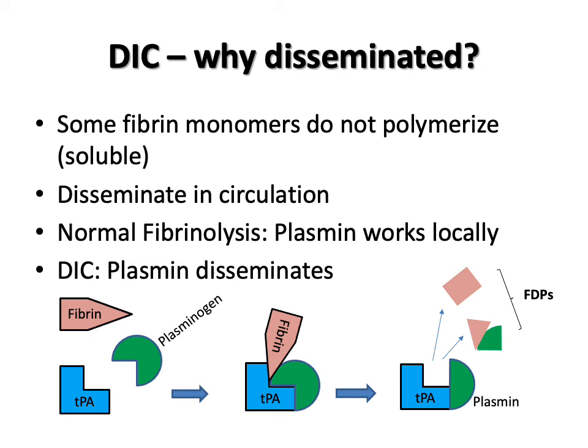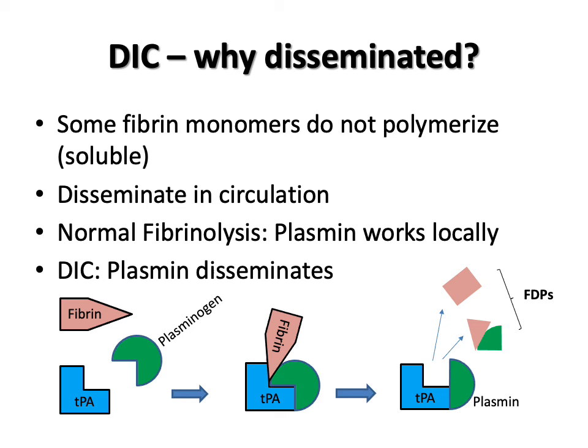All forms of fibrin bind to plasminogen and activate it to plasmin, which can then degrade all forms of fibrin anywhere in the blood: monomers, multimers, and cross-linked polymers. For this reason, in DIC, we end up with elevated levels of FDPs everywhere in the body, including D-dimers.